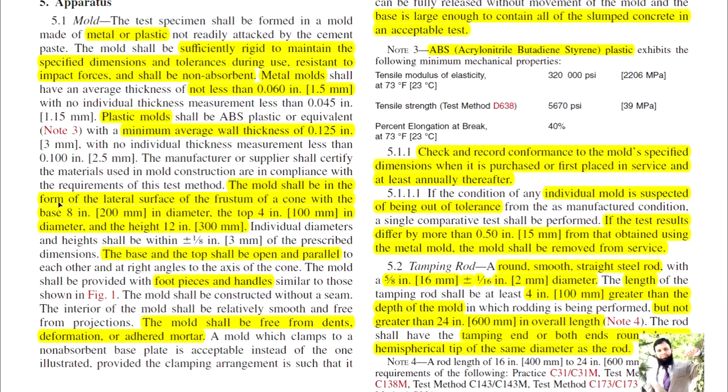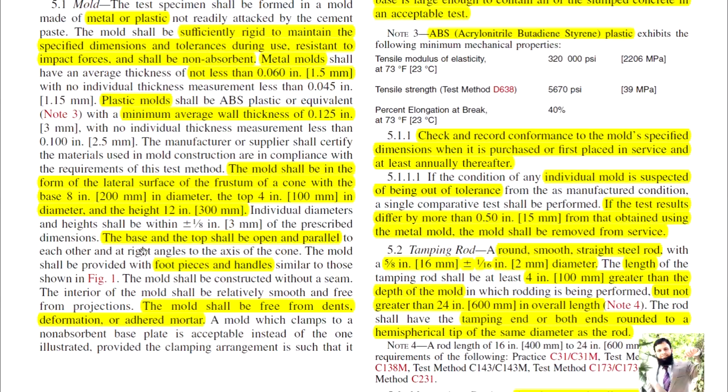The mold shall be in the form of the lateral surface of the frustum of a cone with a base of 8 inches in diameter, a top of 4 inches in diameter, and a height of 12 inches. So above it is 4 inches, below it is 8 inches, and total height of the frustum is 12 inches. Individual diameter and height shall be within plus minus 1/8 inch of the prescribed dimensions.